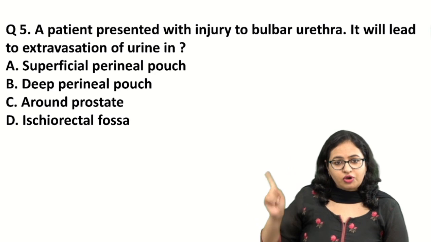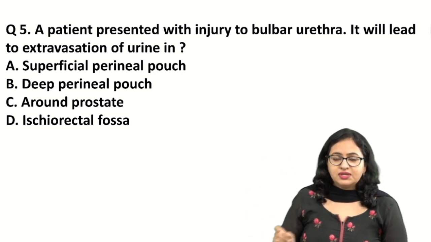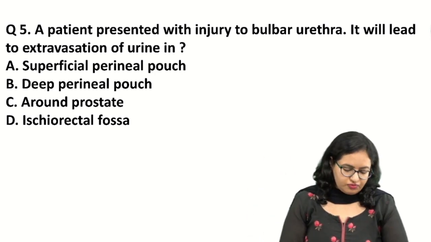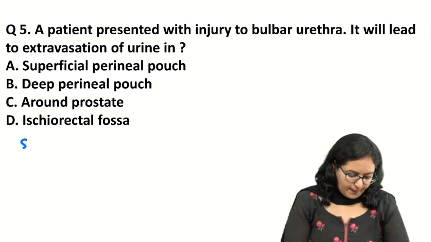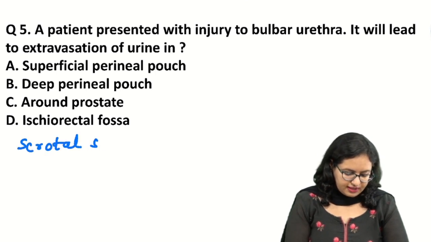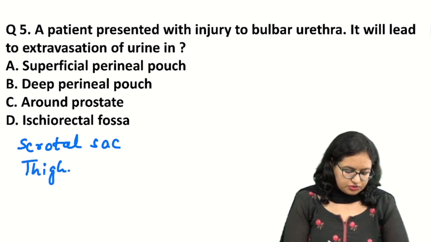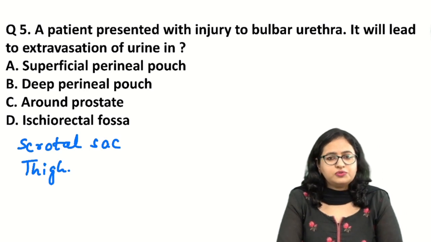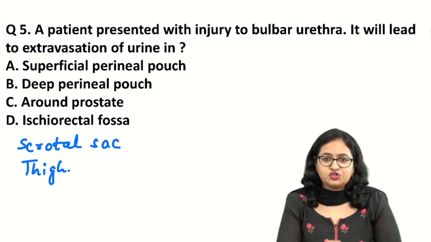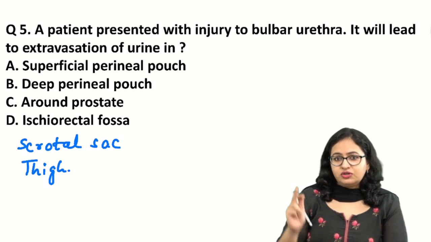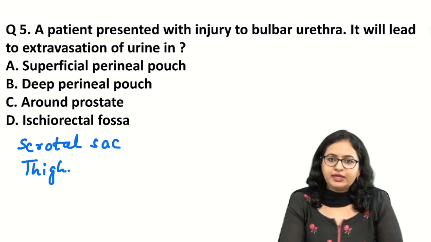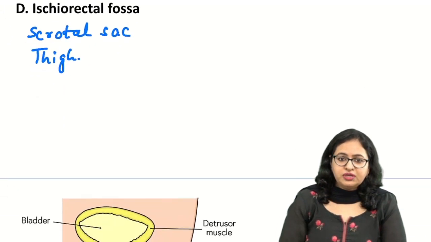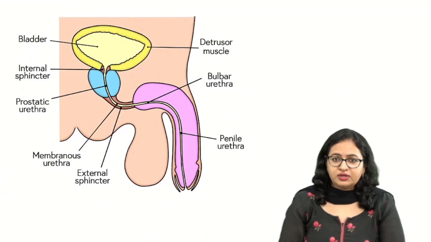Now when I talk about the options, these were the options, and apart from this, some students also mentioned options like scrotal sac, or the option is thigh. So these other options were also told. We will consider all the options over here and find the best answer. Even if other options are given, you should be able to find the correct answer. Before we go for this, you should know the parts of the male urethra.